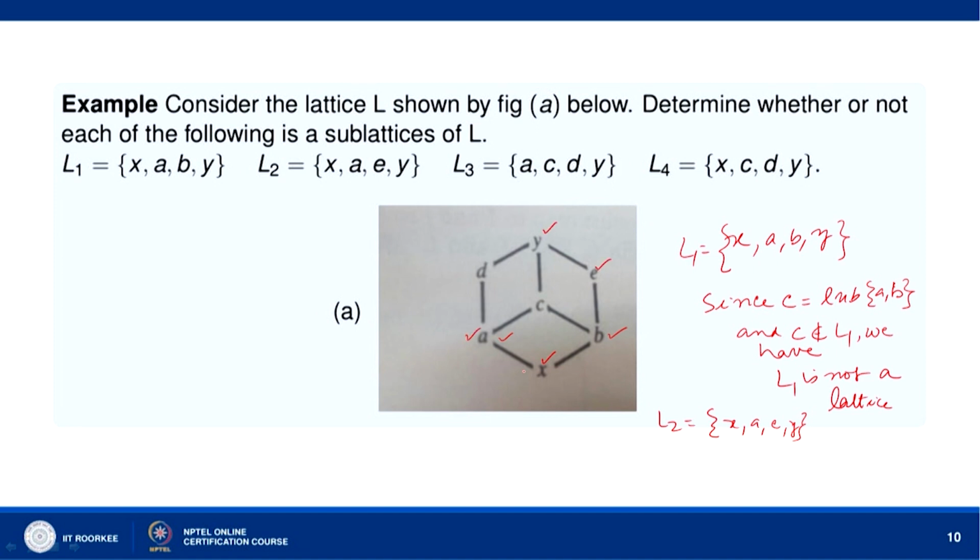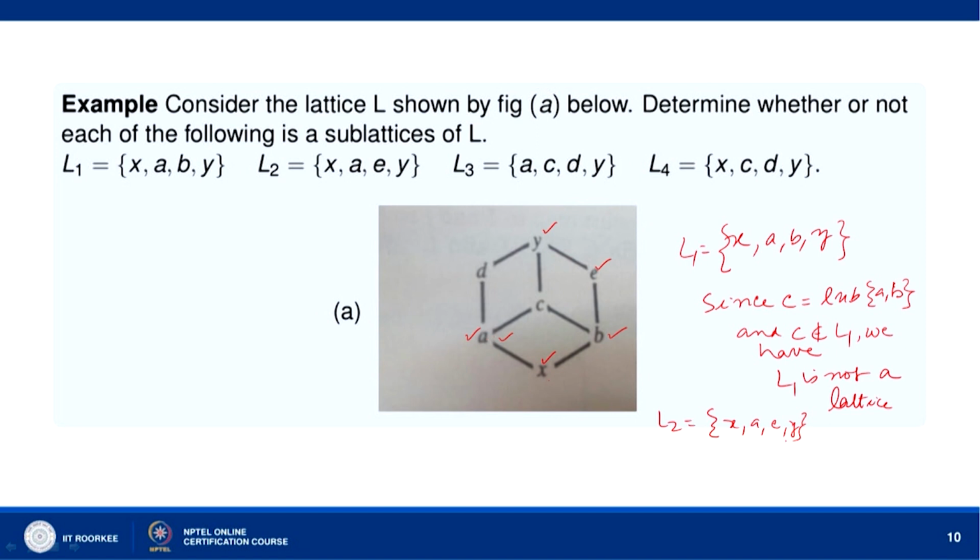You take any pair, say for example, you take A and E. For A and E, X is the greatest lower bound, Y is the least upper bound, and X and Y both belong to L2. If you take any other pair, say you consider A and X, then X is the greatest lower bound, A is the least upper bound.